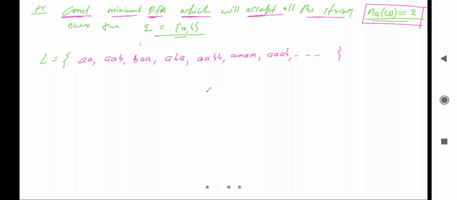Then can you tell me what are the number of states in the DFA?